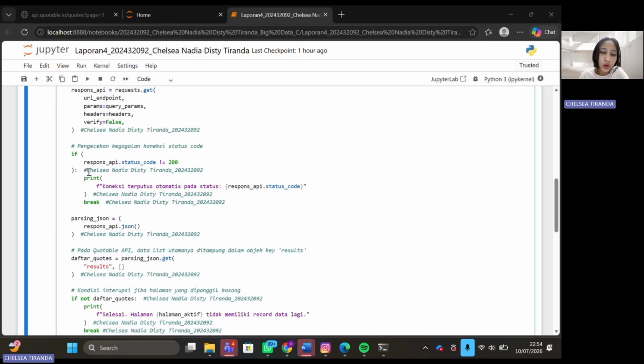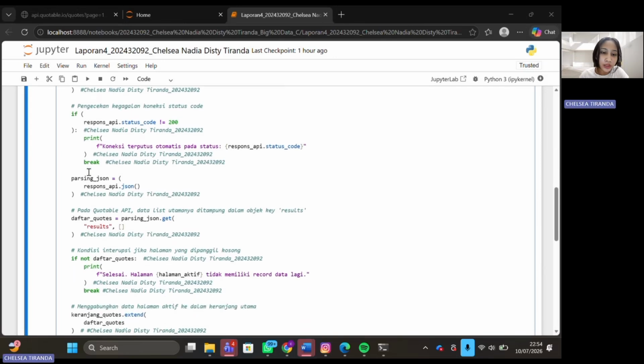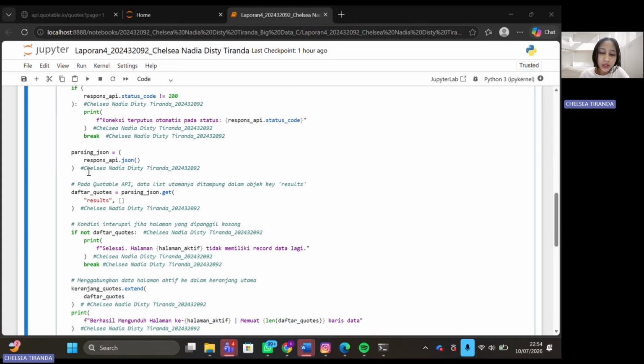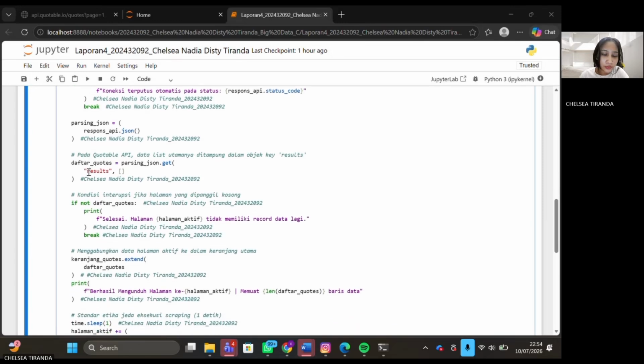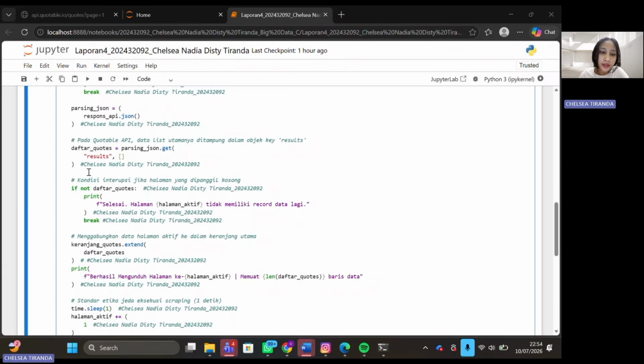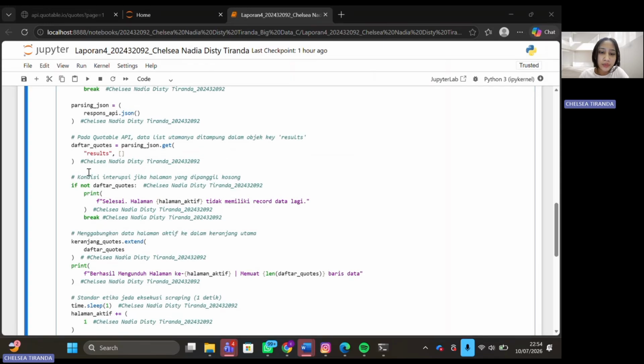Second, the program checks the status code of the response. If the status code is not 200, meaning the connection failed or had an issue, the program will immediately stop the loop using break. Third, if the status code shows 200, meaning success, the program will convert the response into JSON format, then retrieve the quotes data found inside the results key. Fourth, the program checks again. If the data turns out to be empty, the program will also stop automatically, since that means there's no more data on the following page.